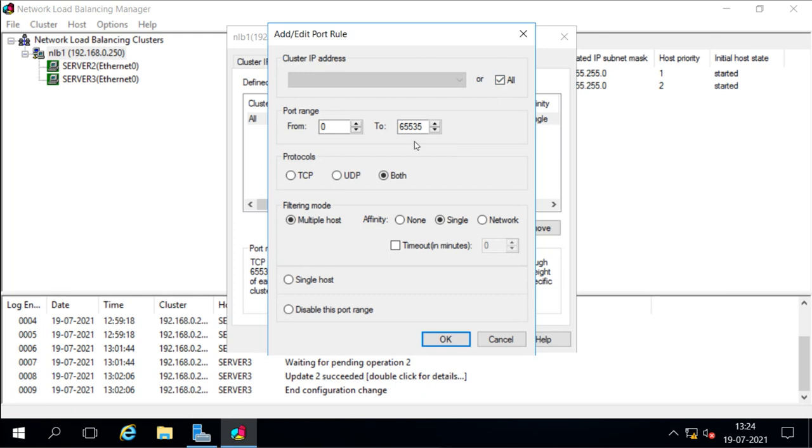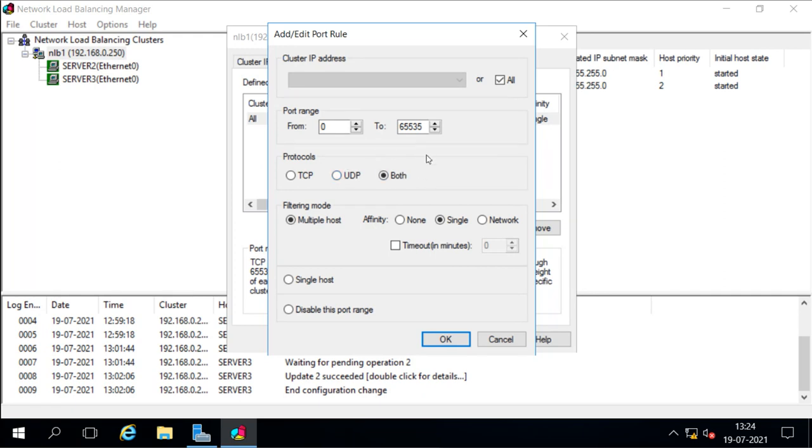Now what is the rule saying? It is saying for TCP or UDP, both. The rule is for both services, TCP and UDP, and the port range is from 0 to 65,535. Now what that means is this rule is configured for all the ports and for all the services of TCP and UDP. Now that means this rule is enabled.